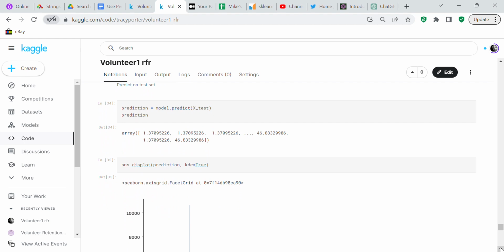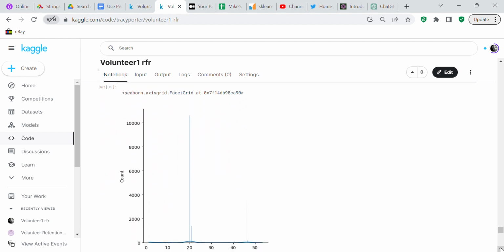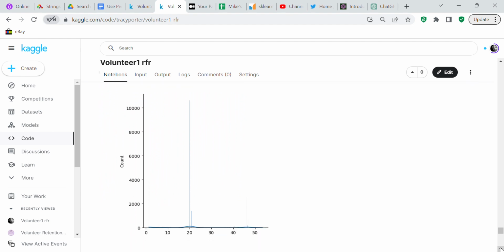And then what I did was I predicted on the test set, so prediction equals model.predict(X_test). I created a histogram of that, so you can see what the predictions look like.